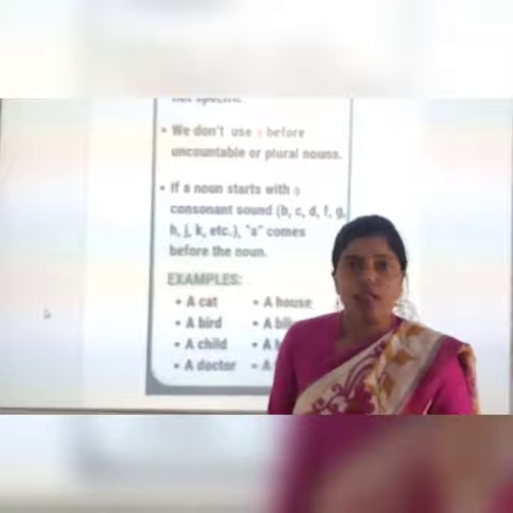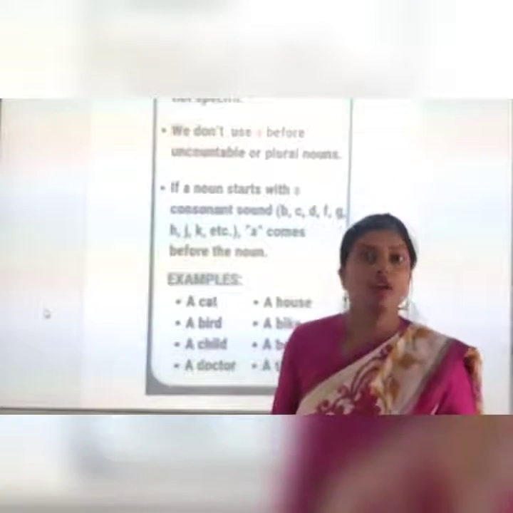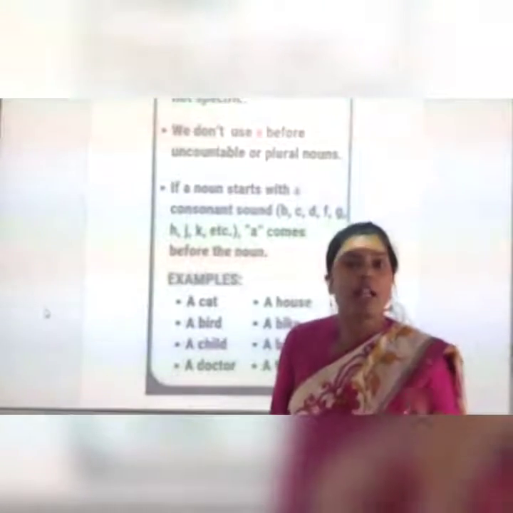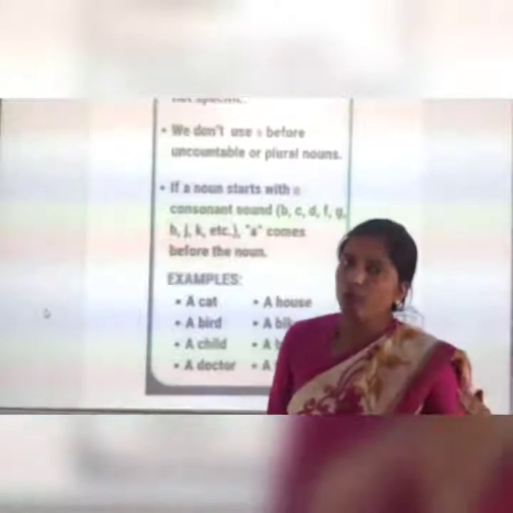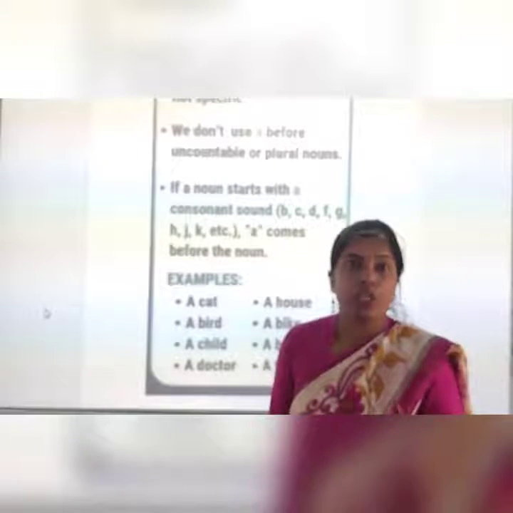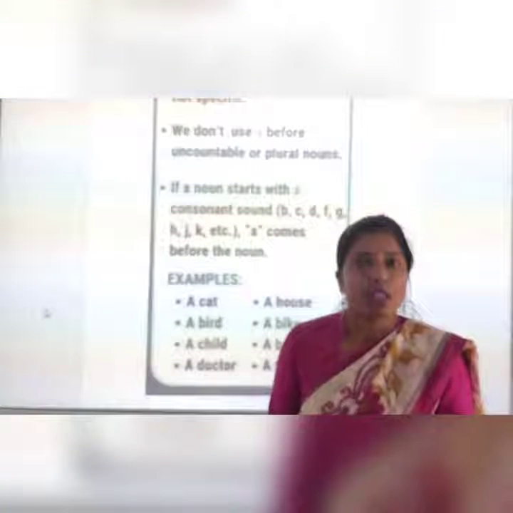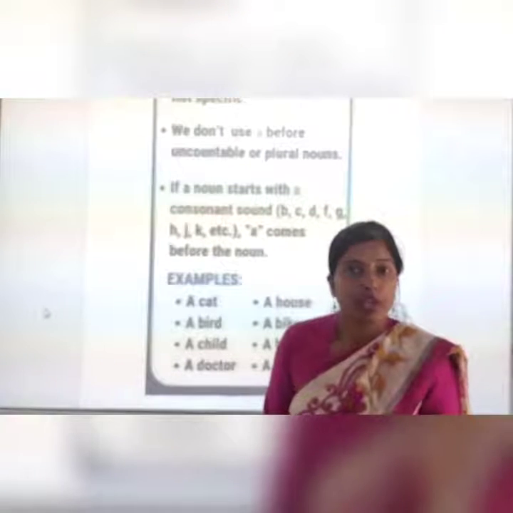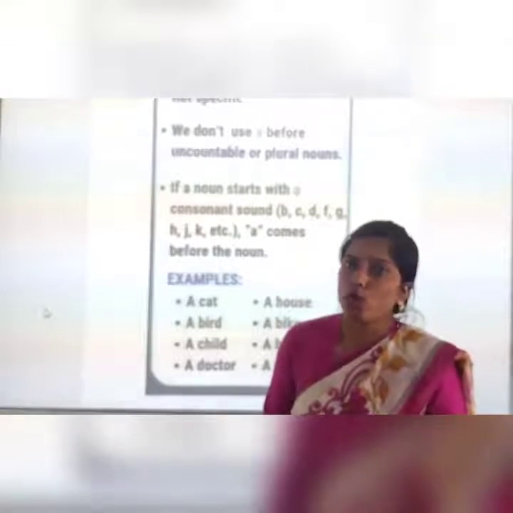How many vowels? There are 5 vowels and the rest of the 21 letters are consonants. Vowels are A, E, I, O, U. For the words which produce a vowel sound, we use an. That will come on the second point. But first is a. Where we are going to use a? The words which begin with a consonant sound.